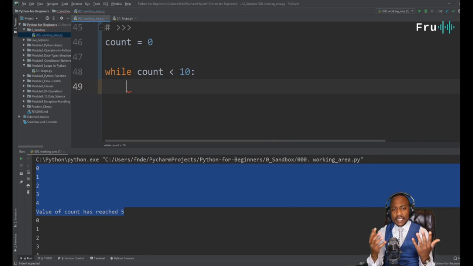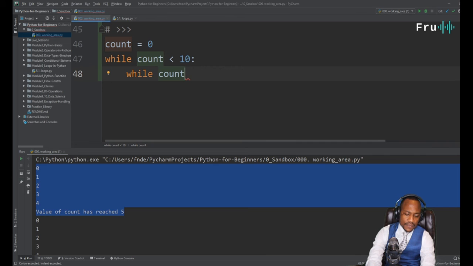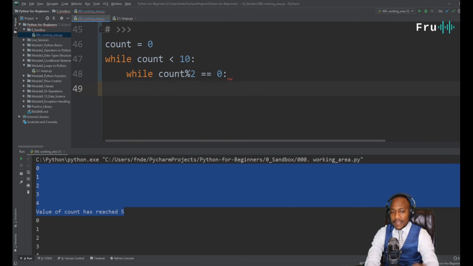Because the whole idea here is talking about nested loops. We're going to throw in another thing here and say while count mod 2 equals 0. All right, so we've nested that loop.